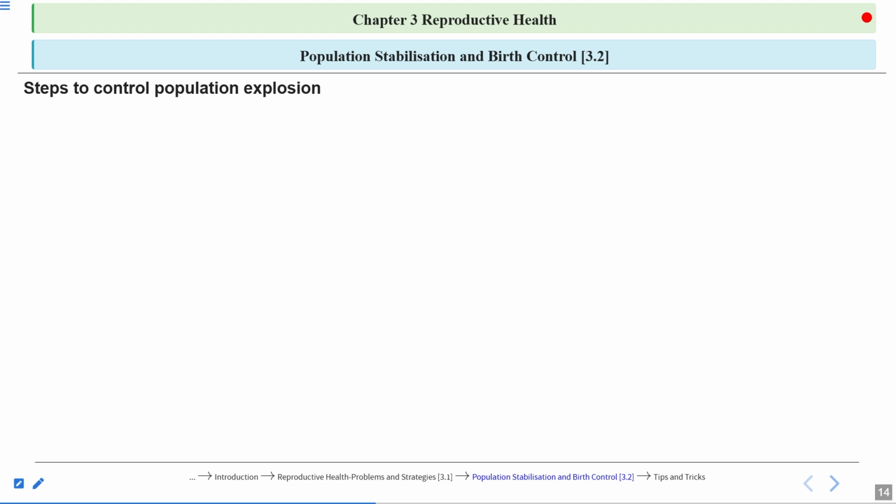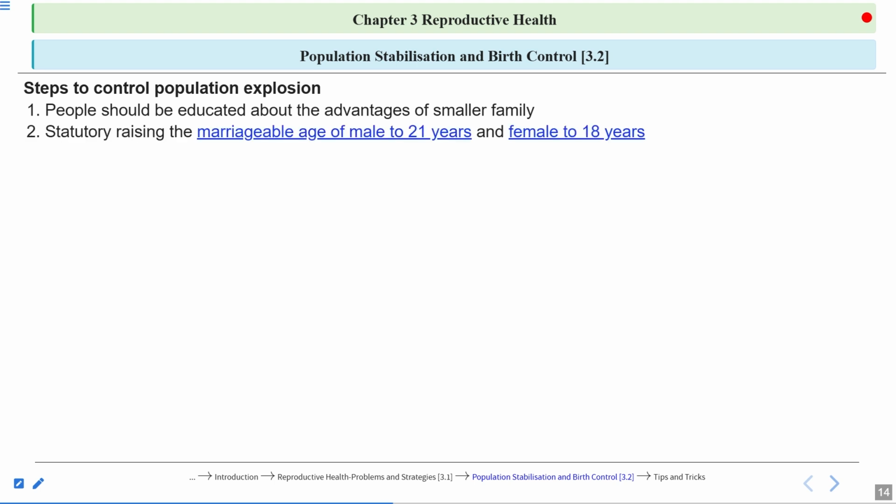Now, what are the steps to control population explosion? People should be educated about the advantages of smaller families. So awareness should be spread regarding family planning, and regarding the importance of smaller families. Then the second one is statutorily raising the marriageable age of males to 21 and females to 18 years.